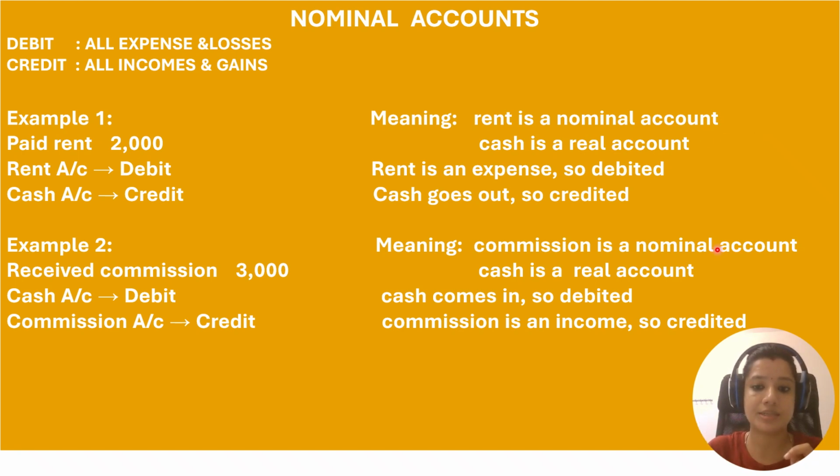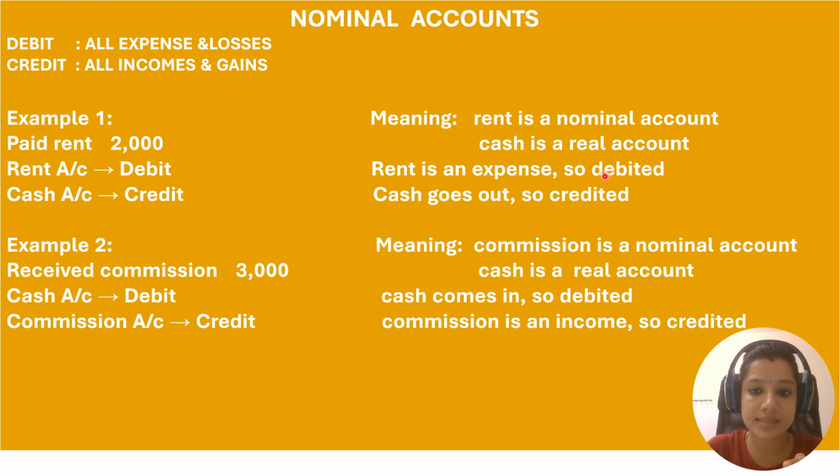Here you are paying a rent of rupees 2,000. The rent is an expenditure, so it is considered a nominal account.